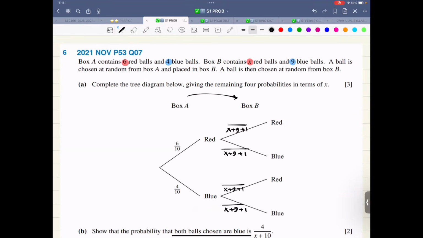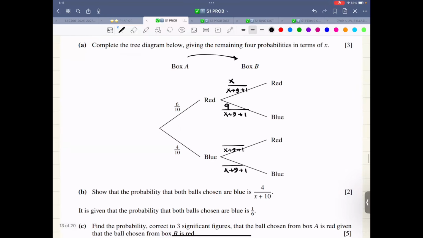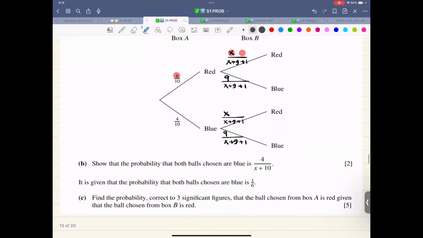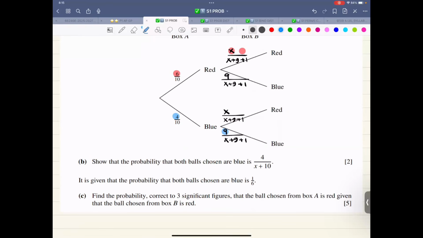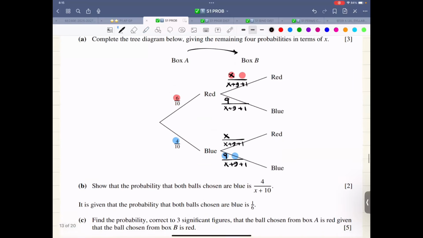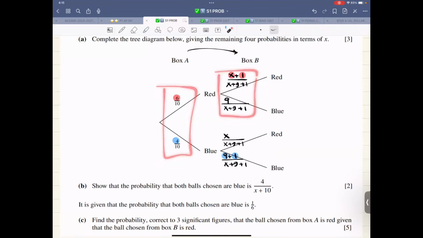Now, how many reds were there initially? X. How many blue were there initially? 9. Now, focus on red becoming red, so you should add 1 over here. Blue and blue, you should add 1 over here. No harm in double checking. X plus 1 plus 9, that is x plus 10. The denominator is the same, so these should add up to 1. 9 plus 1, 10 plus x, that's the same as the denominator.